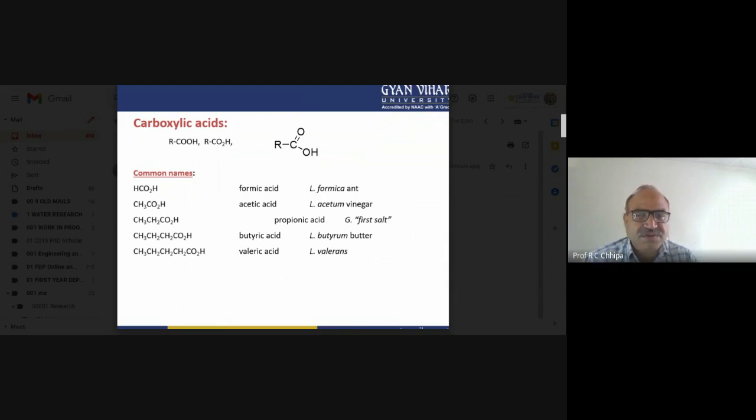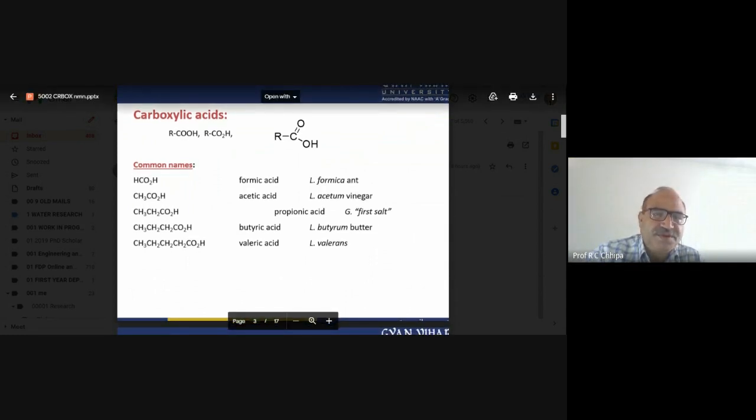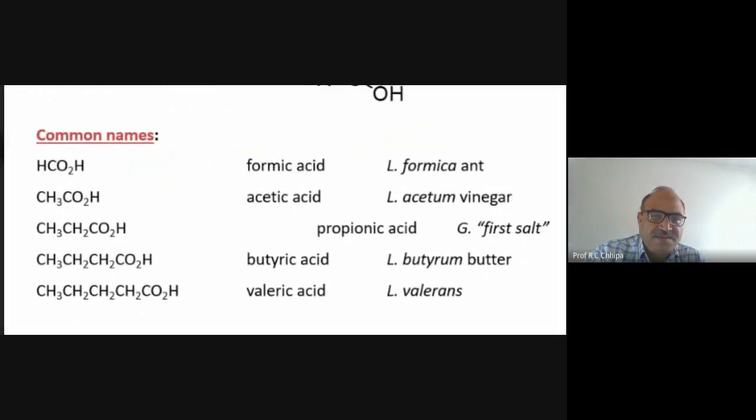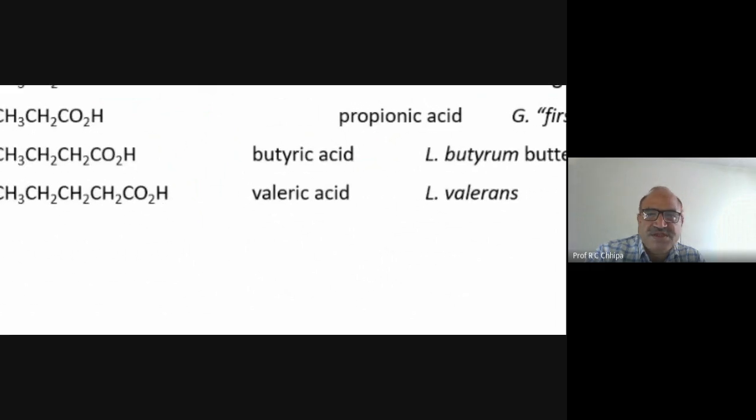Butyric acid is the four carbon atom carboxylic acid. For example, we can see here the four carbon atom carboxylic acid; this is the butyric acid.